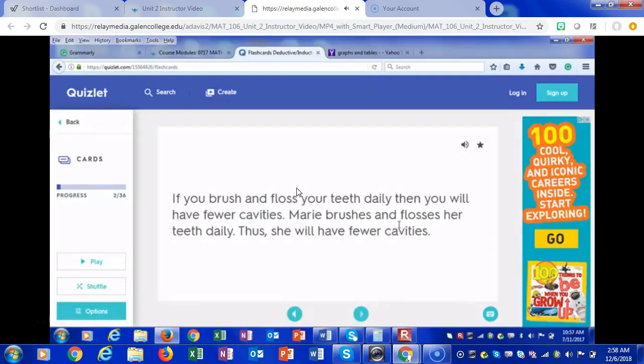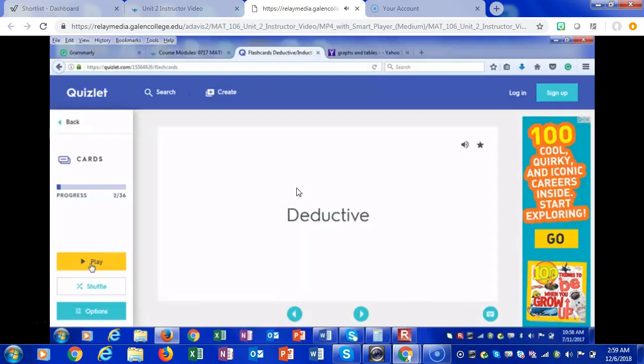Let's go to the next one. It says if you brush and floss your teeth daily, then you will have fewer cavities. Marie brushes and flosses her teeth daily, thus she will have fewer cavities. What do you think? Do you think it's based on patterns, inductive, or based on logic? That if she brushes her teeth every day, she'll have fewer cavities, so therefore she brushes them daily, and then she will have fewer cavities. Inductive or deductive? Let's find out. It is deductive.